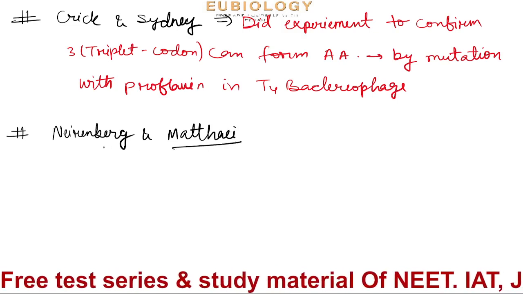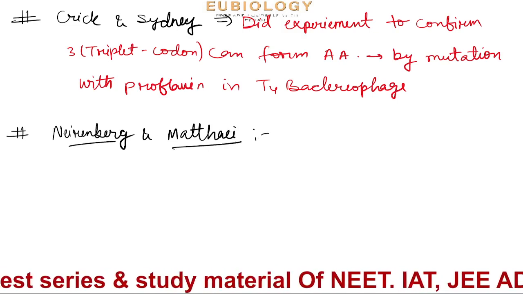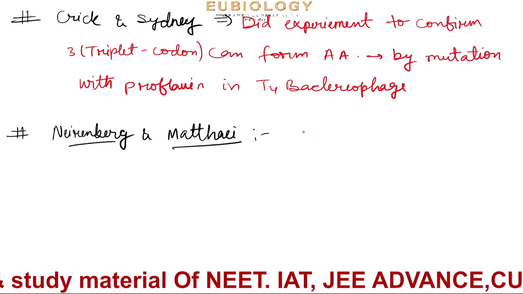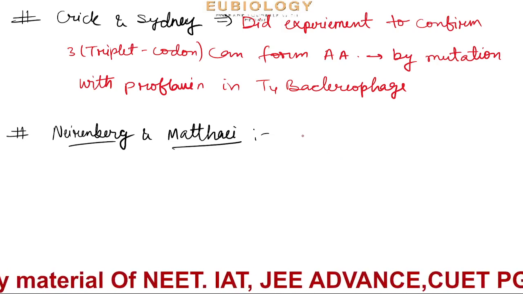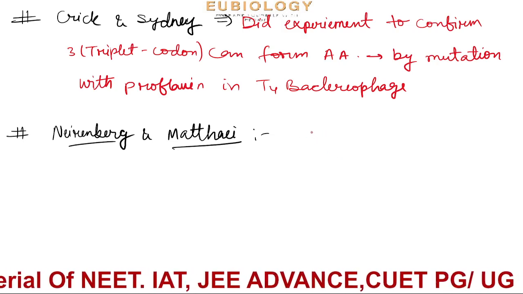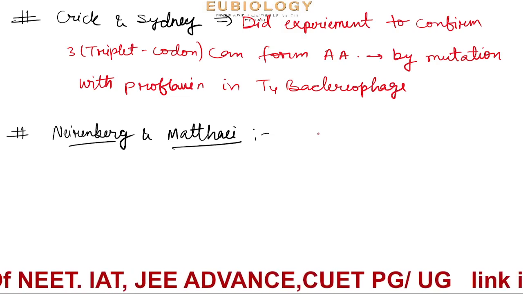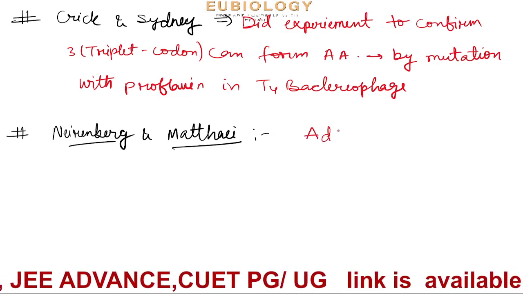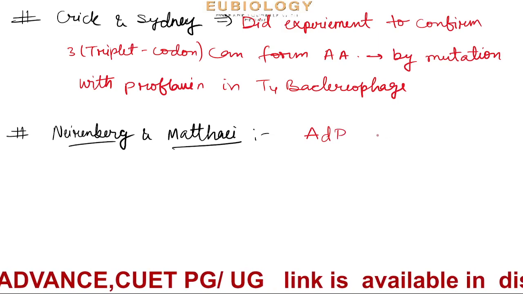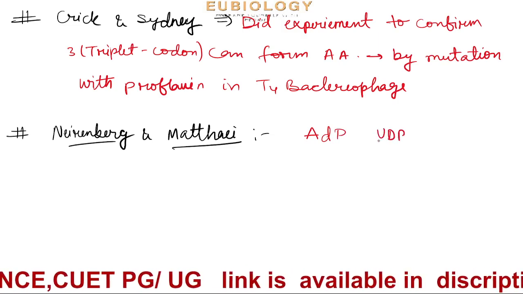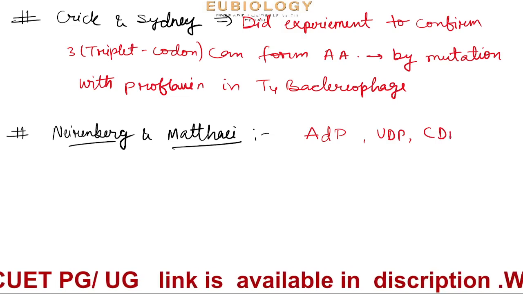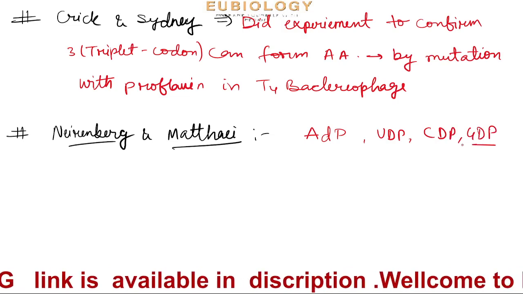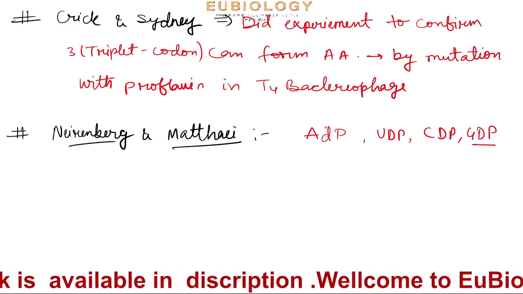So Nirenberg and Mathai, what they did, they did the in vitro experiment in which they took all the DDP. Like, all DDP means what? They took UDP, CDP, GDP. Okay, this is not the GDP which you talk about in the news.